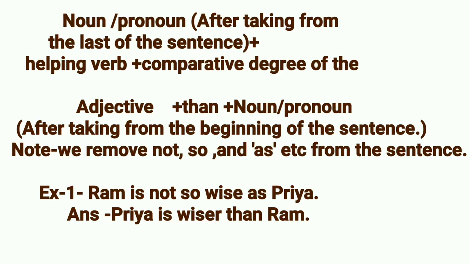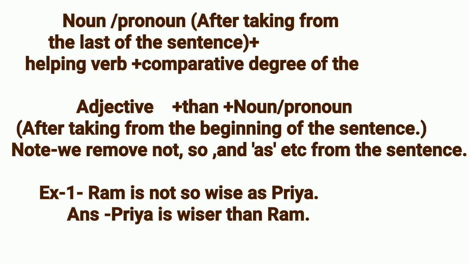First of all, the noun or pronoun taken from the last of the sentence, then helping verb, then comparative degree of the adjective, plus than, plus noun or pronoun taken from the beginning of the sentence. Note: we remove not, so, and as, etc.